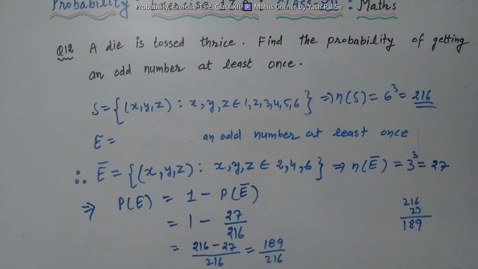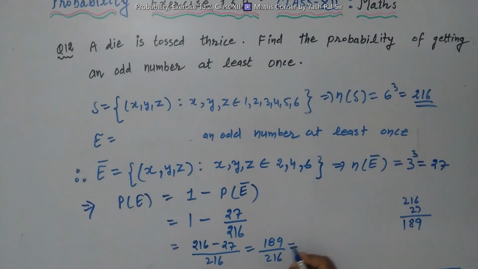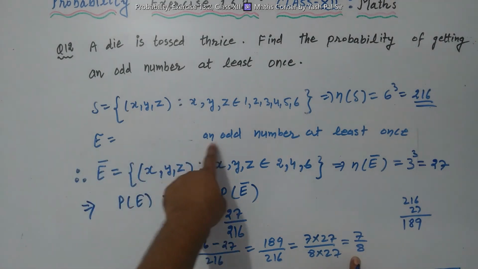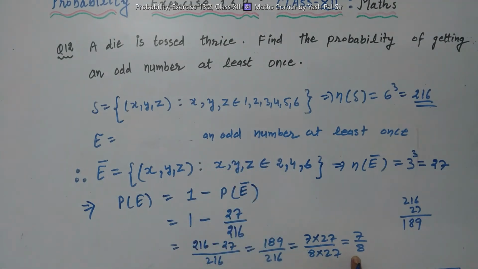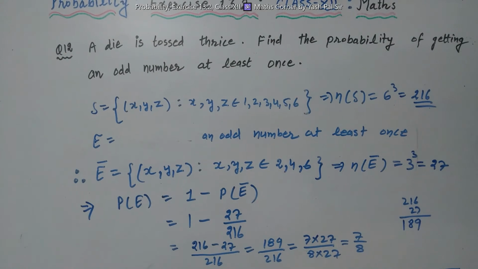So again, what is 189? 189 means 7 into 27. 216 means 8 into 27. 27 cancelled, and 7 upon 8 is the final answer. This is the final probability of E. What is E? An odd number at least once on throwing a die 3 times.